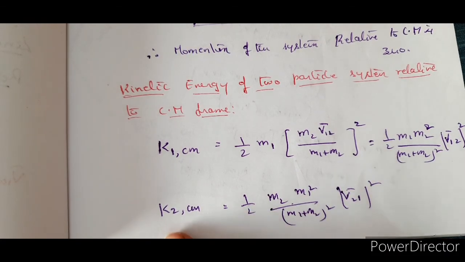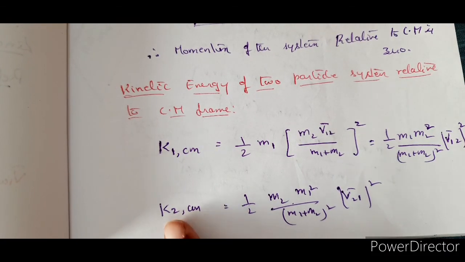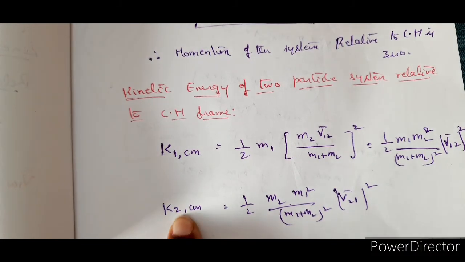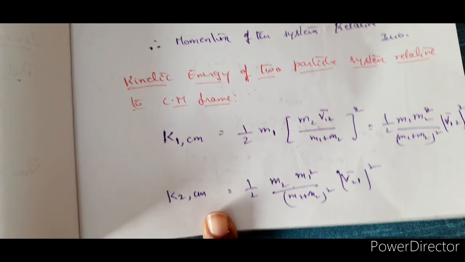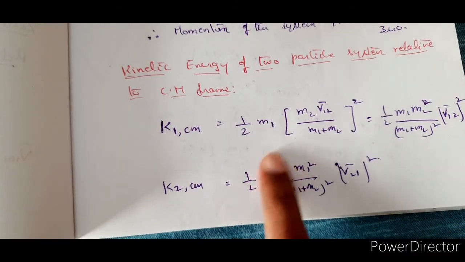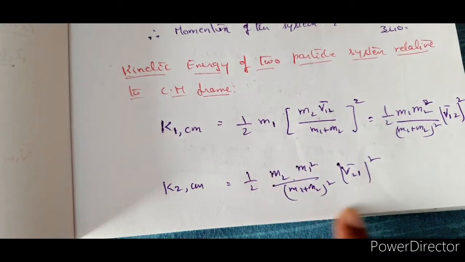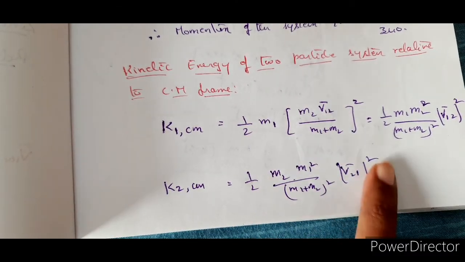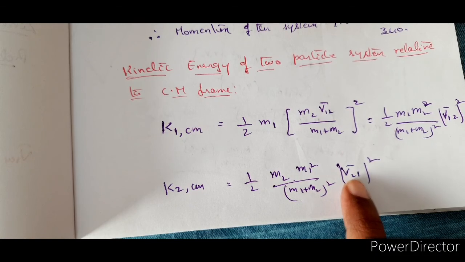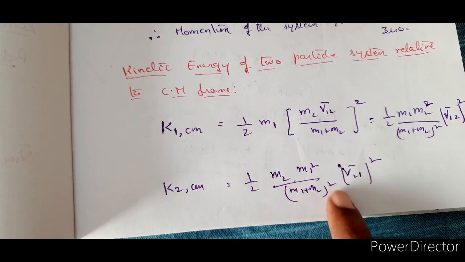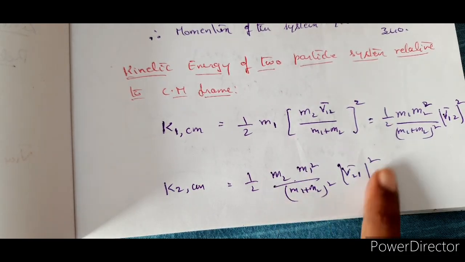Now K2 cm, right? That means the kinetic energy of the second particle with respect to center of mass is half m2 into v2 square. What is v2? m1 into v21 by m1 plus m2, whole square.